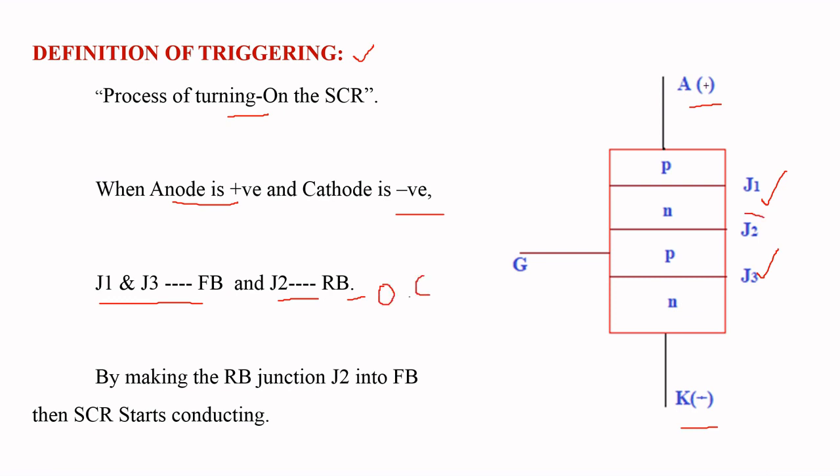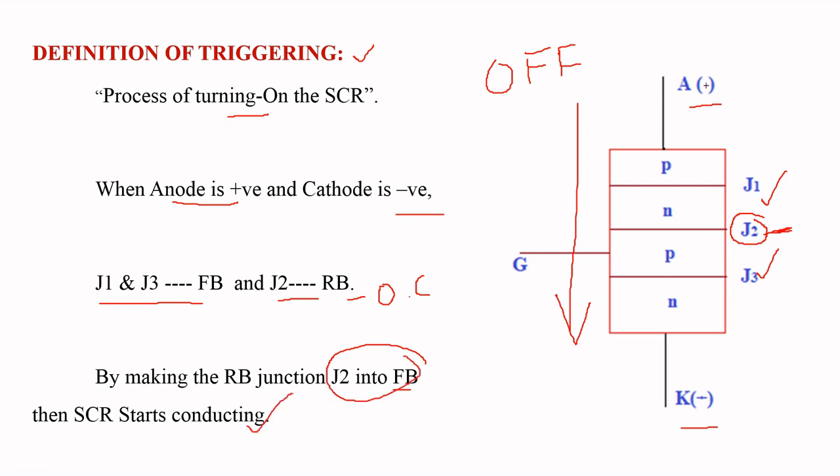Here this junction acts as an open circuit. This concept we have already discussed in the working of SCR. If you want to know the working of SCR, find the link in the description. Due to this reverse biased junction J2, there is no flow of current from anode to cathode, and the SCR acts as an off switch. By using the following methods, we make the reverse biased junction J2 into forward bias. If junction J2 is in forward bias, the SCR starts conducting.